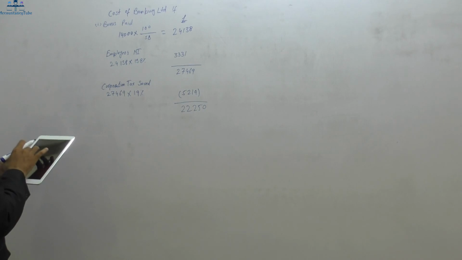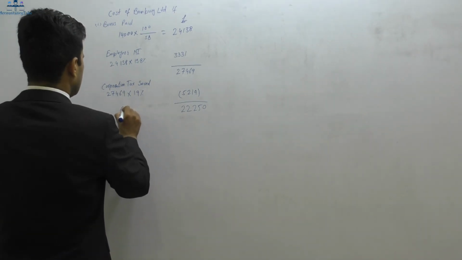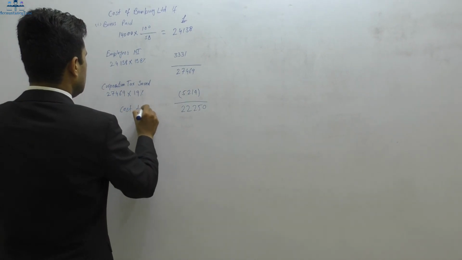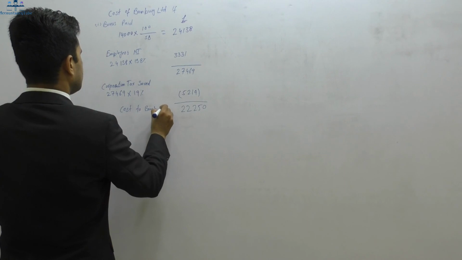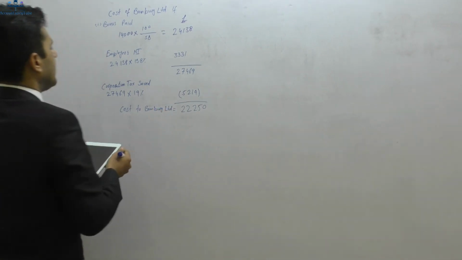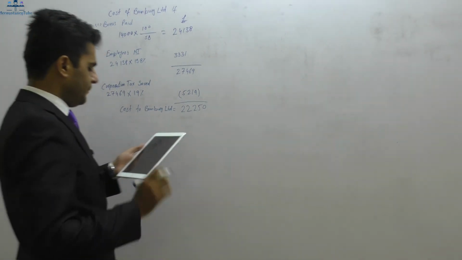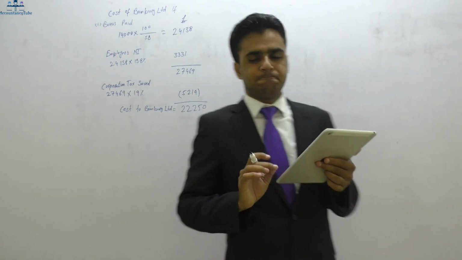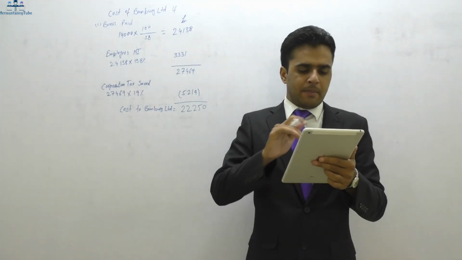Right, so that is the cost to Bamberg Limited for paying the bonus, if the company pays the bonus. So 22,250 pounds.